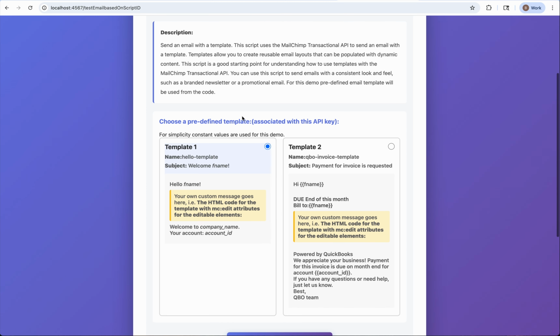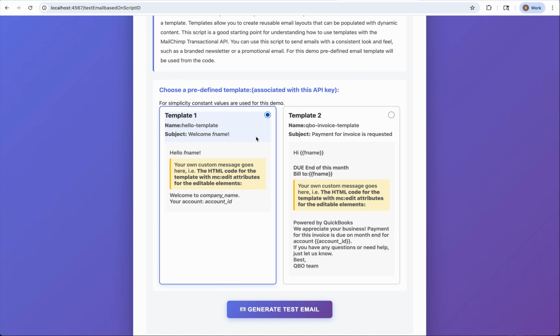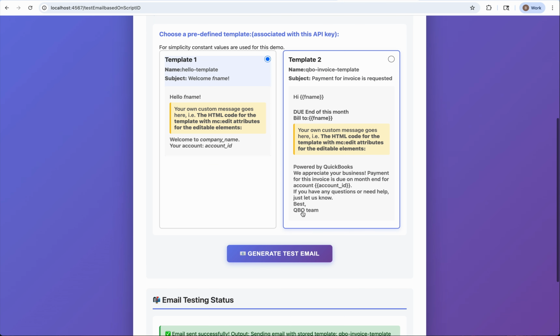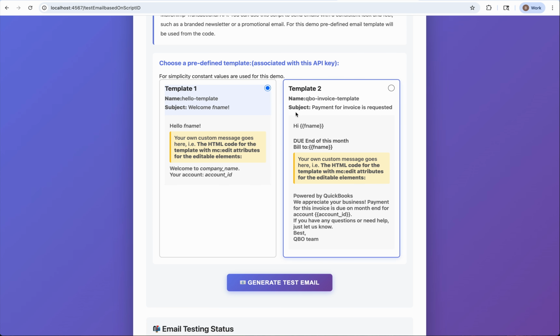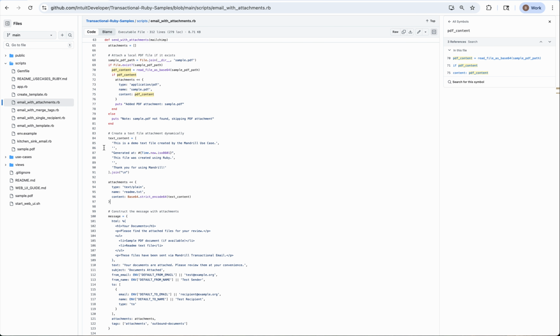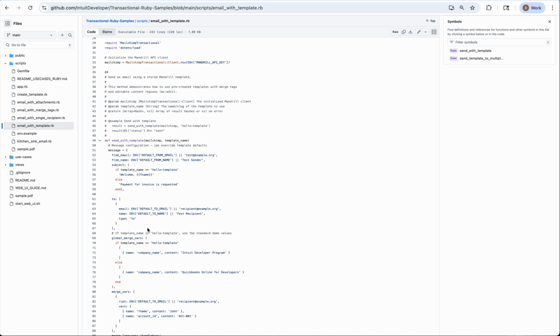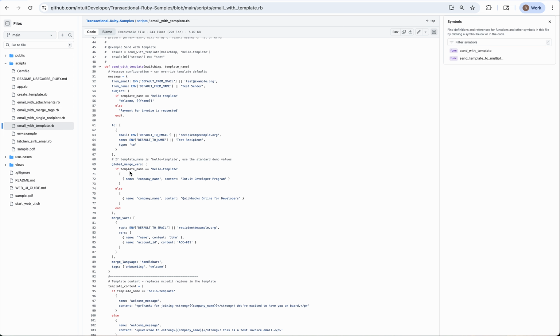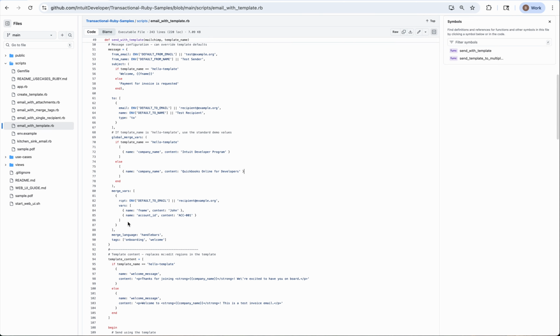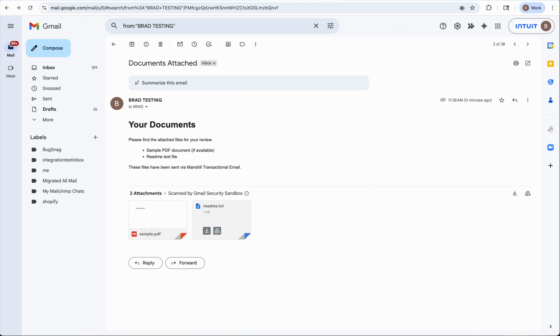We have email with a template. We have two templates here: the hello template, and a QBO invoice template for somebody who maybe is sending a QuickBooks invoice. Let's go ahead and use that one. Beautiful. We'll give that a second to come through, but as we've looked at before, we can navigate over to email with template, and we'll be able to see which template they used, and exactly how that email is sent. You'll see that we have some merge variables here that will be sent along.